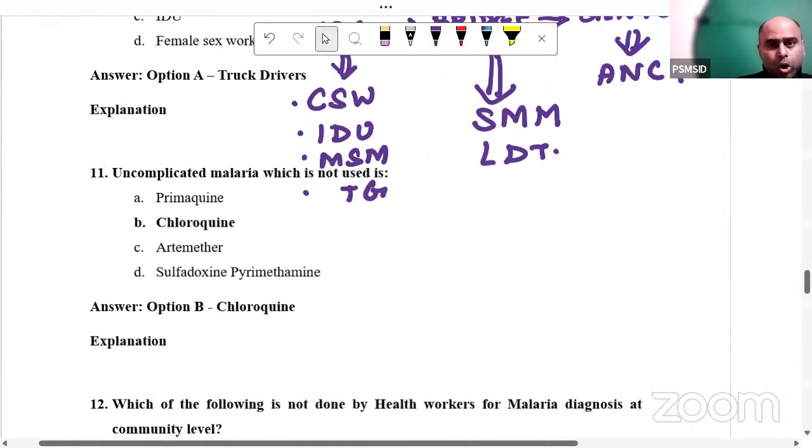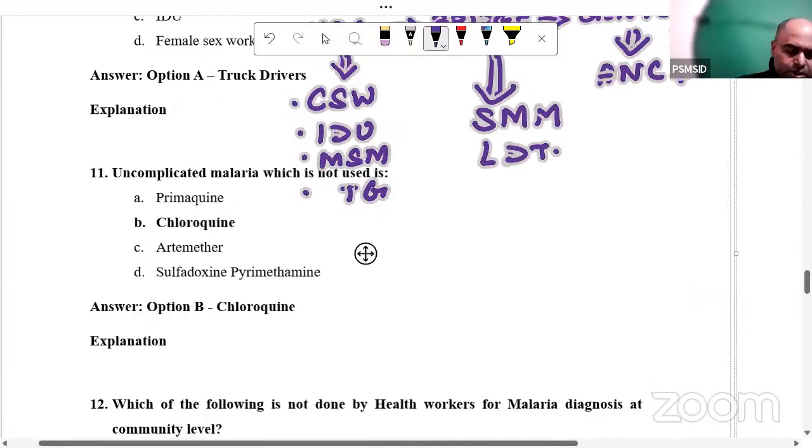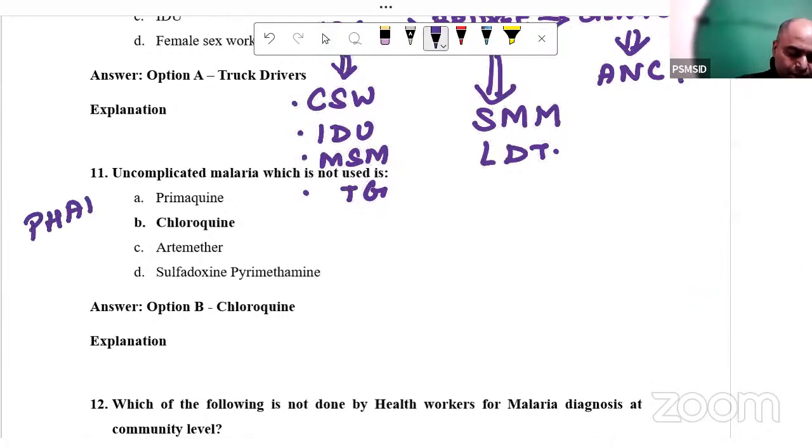Uncomplicated malaria, which is not used. Now, again, we should understand that this was an overlap question with pharma. Guys, there is a slight confusion over here. Some students are saying that in the question, falciparum was given, vivax was given. See, if they classically say falciparum, in a falciparum case, we cannot use chloroquine. So there is a doubt in this question. Even I've discussed this with Thiru sir and Dinesh sir. There is a slight recall issue. You can just let us know what was the final question.